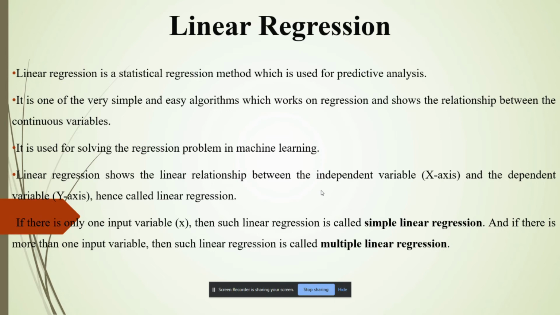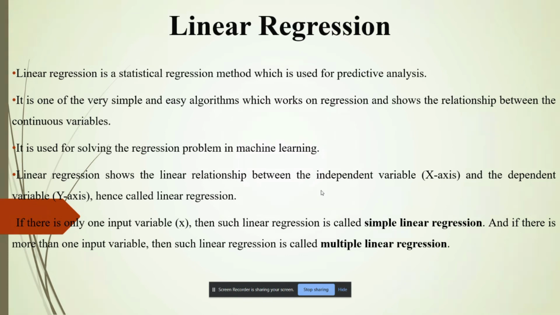Linear regression is one of the easiest and most popular machine learning algorithms. It is a statistical method that is used for predictive analysis. Linear regression makes predictions for continuous, real, or numerical variables such as sales, salary, age, product price, etc. The linear regression algorithm shows a relationship between a dependent variable y and one or more independent variables, hence called linear regression.